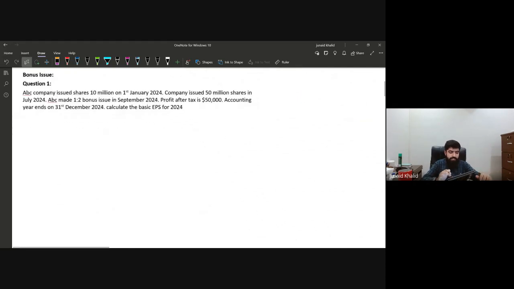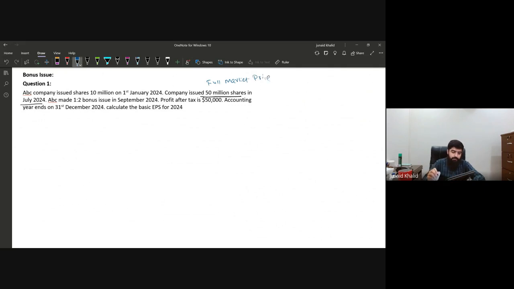Let's read out the question and the requirement. ABC company issued shares of 10 million on 1st January 2024. The company issued 50 million shares in July 2024. If nothing is written about bonus shares or rights shares, it means these are shares issued at the full market price, and there is no complication for this one.